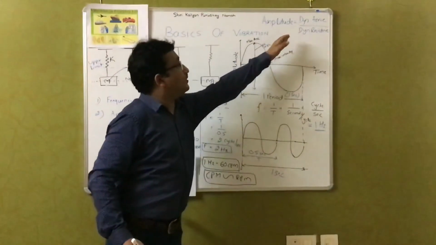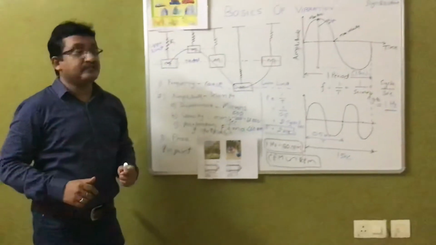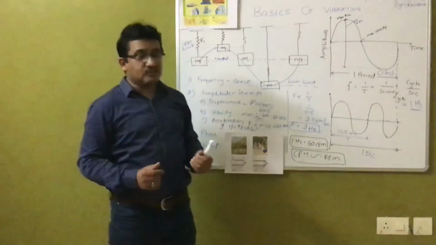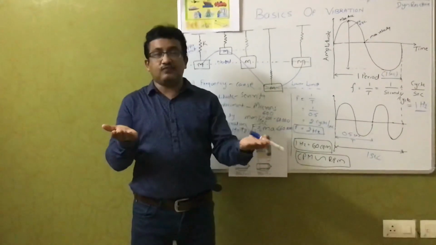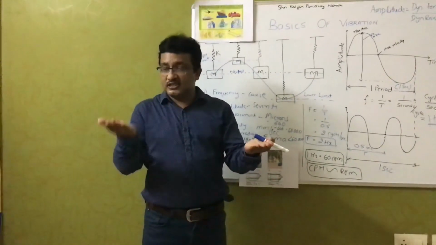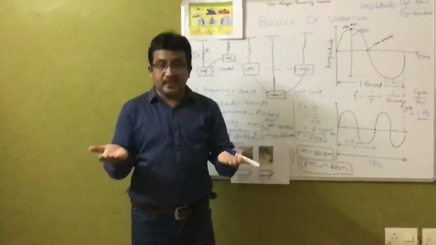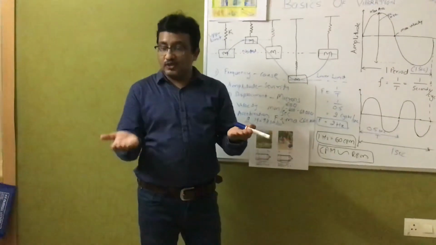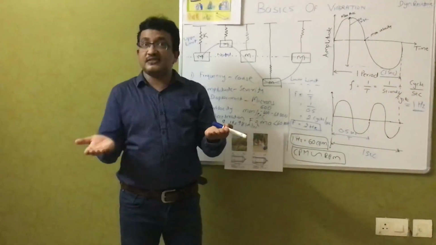amplitude is always directly proportional to dynamic force and inversely proportional to dynamic resistance. For example, consider two machines, one mounted directly on the floor, one mounted on a spring. Okay, then what happens? The dynamic force will be the same. Because of the springy action there is less dynamic resistance, so the vibration is higher.